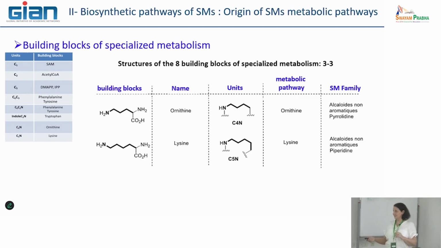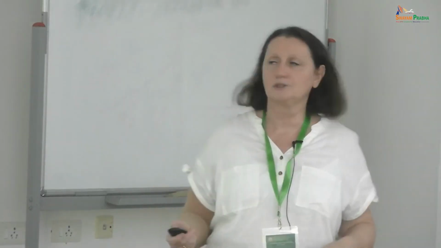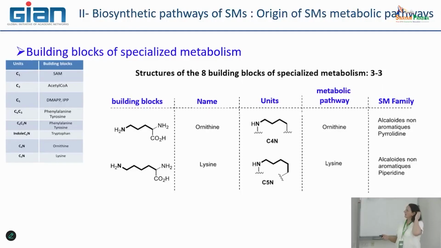And you have lysine that has exactly the same purpose, with 5 carbons and 1 nitrogen. They are responsible for the lysine metabolic pathway, because it is the initiation point, and then leads to non-aromatic alkaloids, for example, this one.